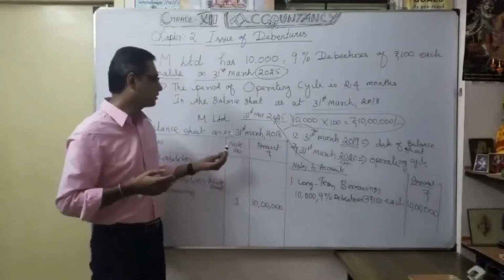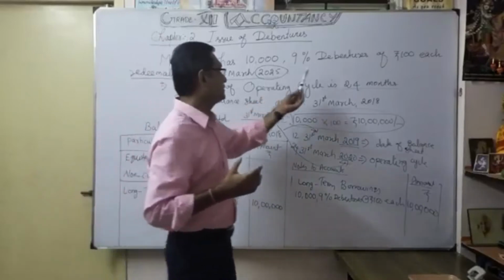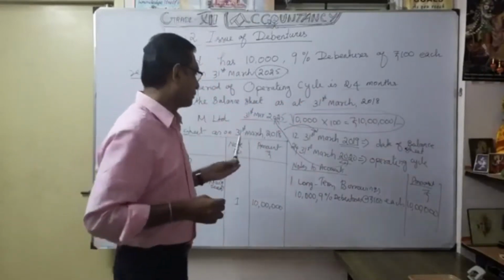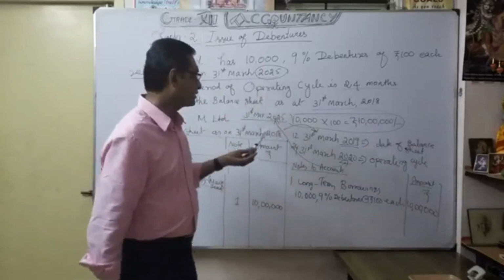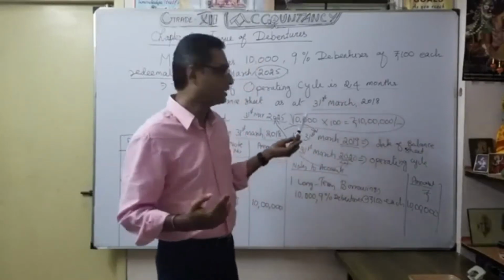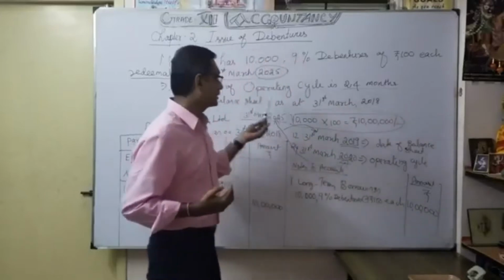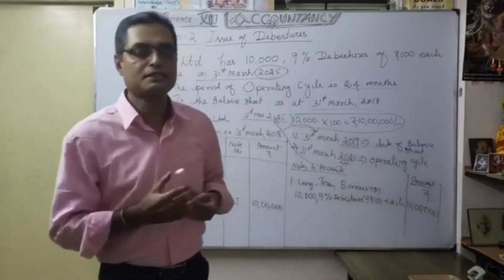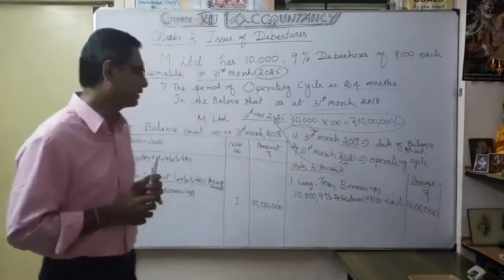As of 31st March 2018, I am going to show this debenture as long-term borrowings. Why? Because the due date for redemption is after the balance sheet date. So 2019 is the next year's balance sheet, then our operating cycle is also 2020, because the redemption is going to take place in 2025. That's why I consider this debenture as long-term borrowing.